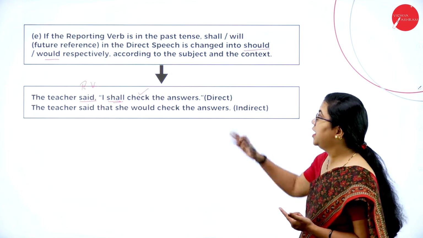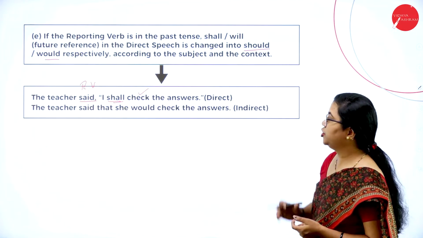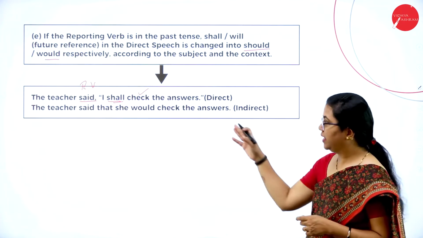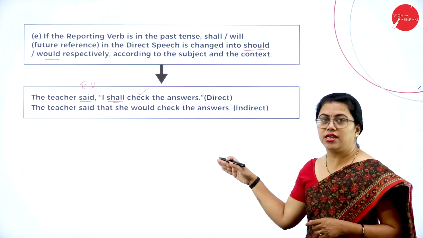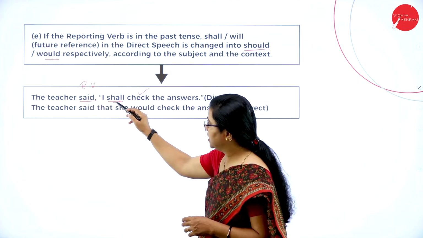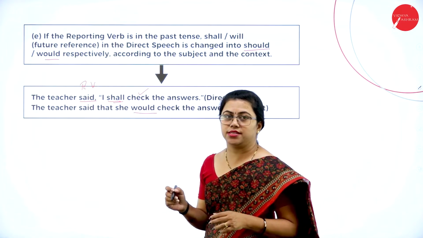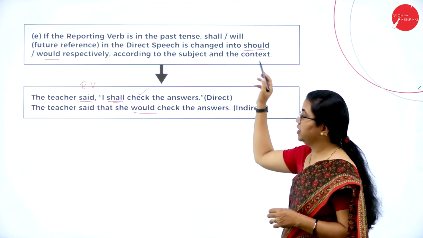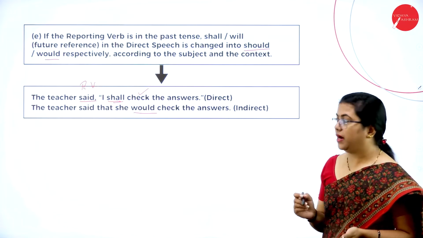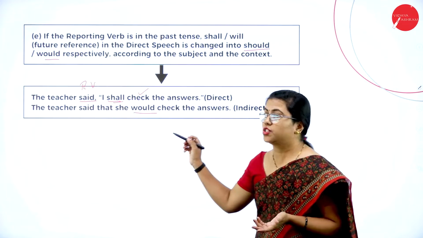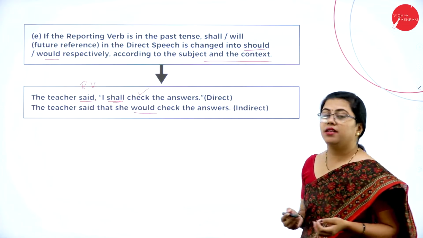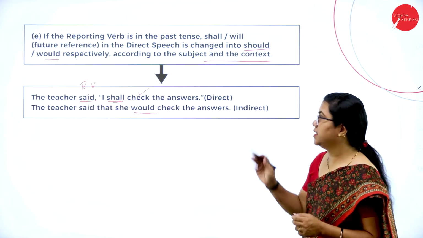So how do you change it? According to the rule, shall will be changed to should. Fine. But here you cannot write should check the answers. But here you have to change it as she would check the answers. Fine. As a general rule, it will be changed to she should. But here according to the context. So here there is another condition given, right? Based on the subject and the context, this has to be changed.